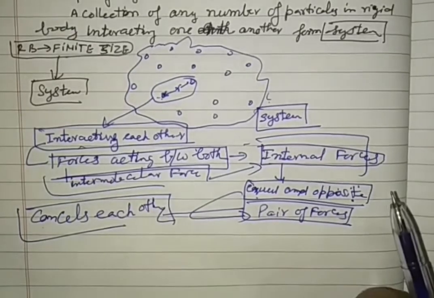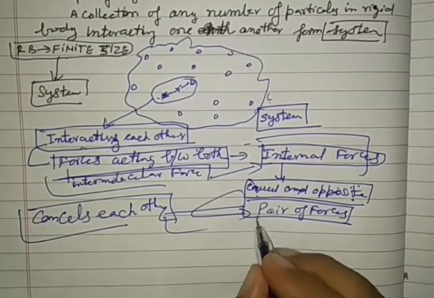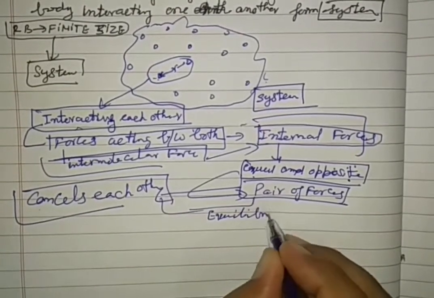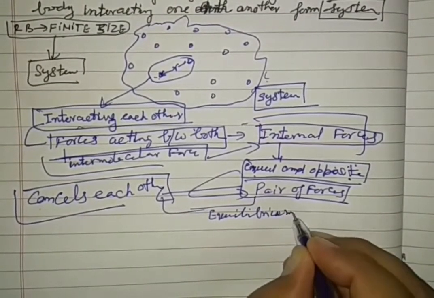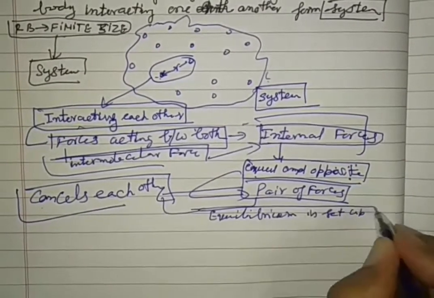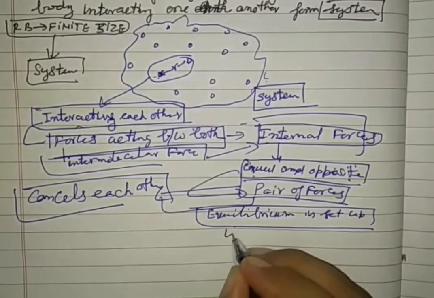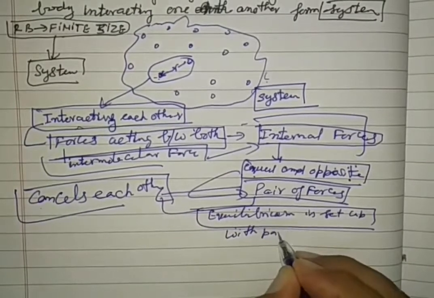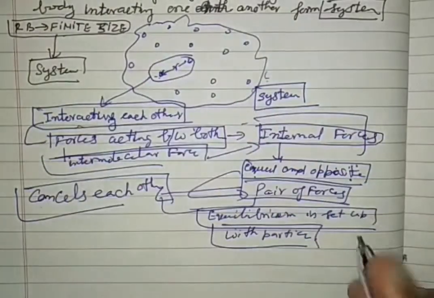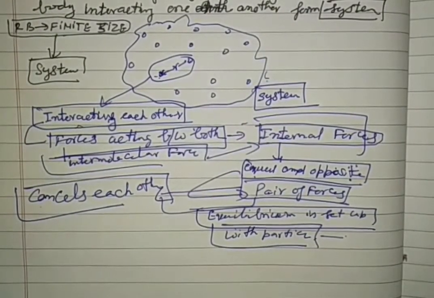So equilibrium is set up within the particles. That is why no change occurs, and that is why it is called a rigid body.